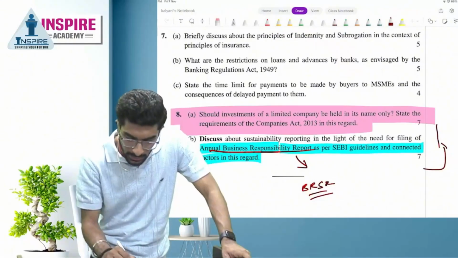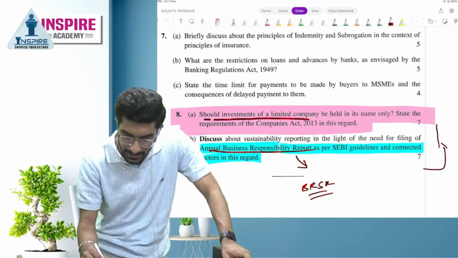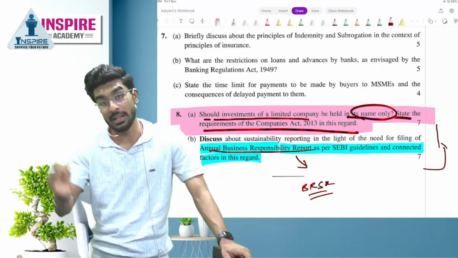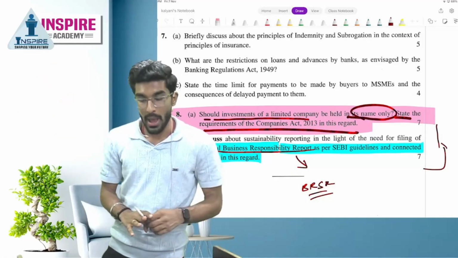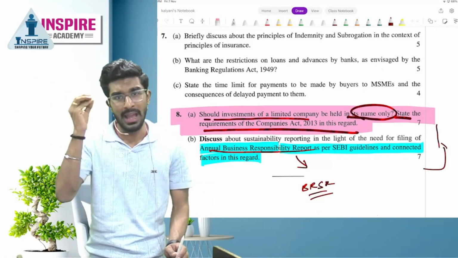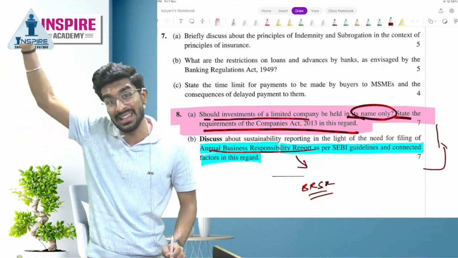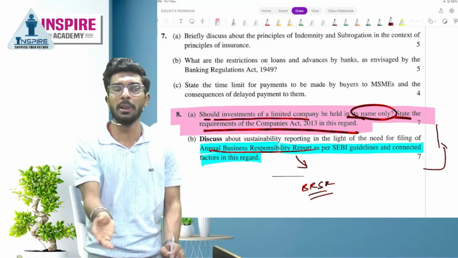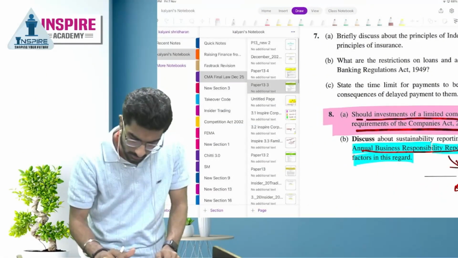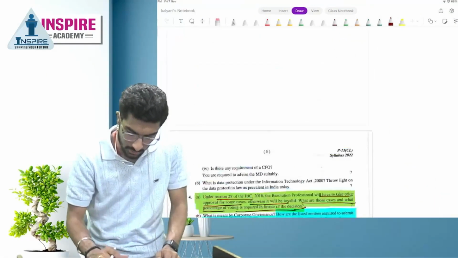Should investment of a limited company be held in its name only? State the requirements of the Companies Act in this regard. You have to state Section 187, where companies are supposed to hold investments, whether it is plant, property, or any shares, in their own name. But what are the exceptions to this? You have to simply write this, people. That's it. Yes or no? Next question.